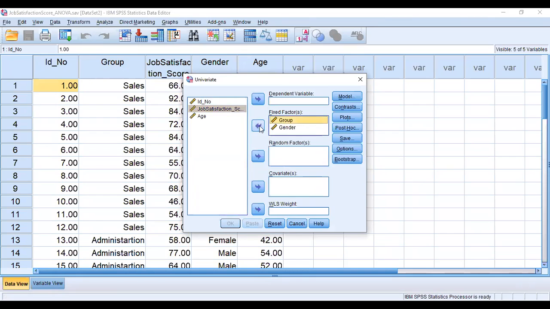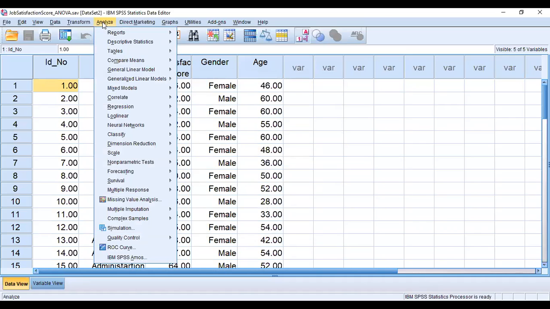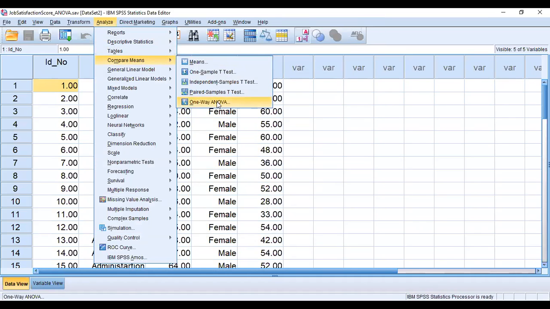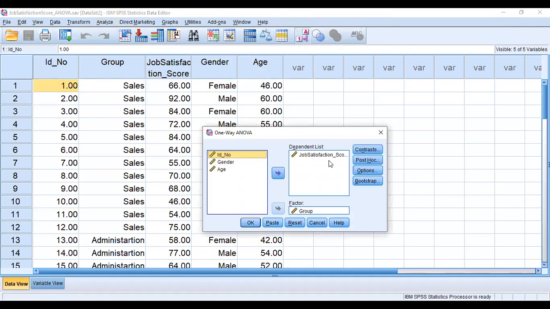So first examine all the factors here. The dependent variable is job satisfaction, which should be continuous. The factor is group. Okay, before that, I want to show the result. What is happening? Let us compare the means again, one-way analysis. We want to compare the job satisfaction score among the groups. Click OK.